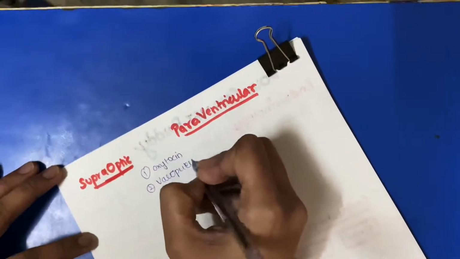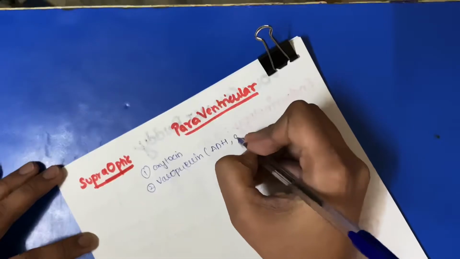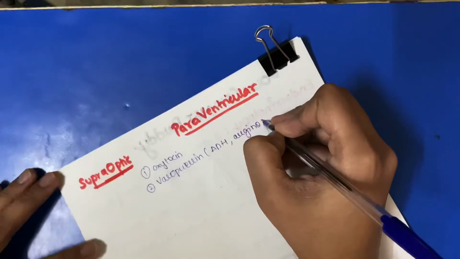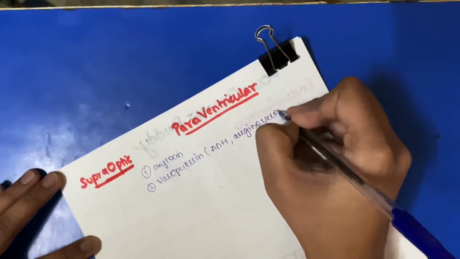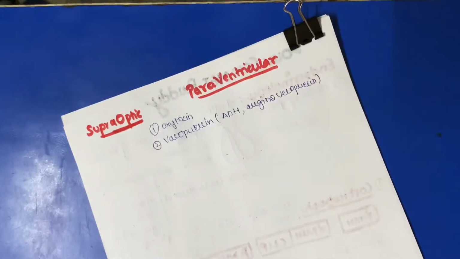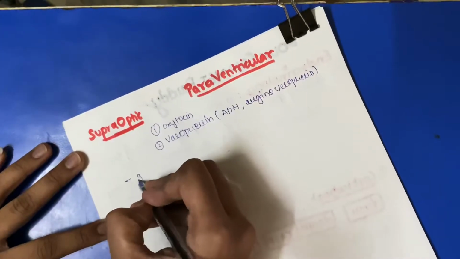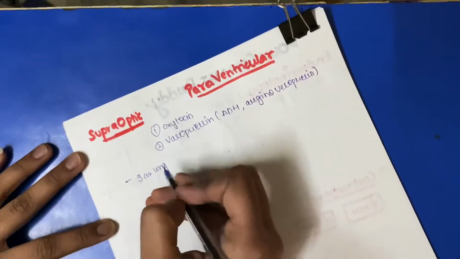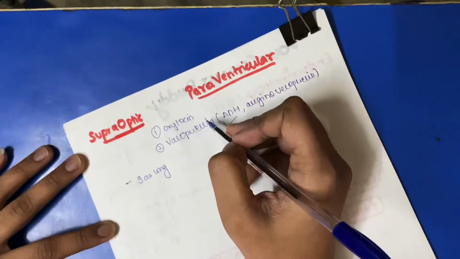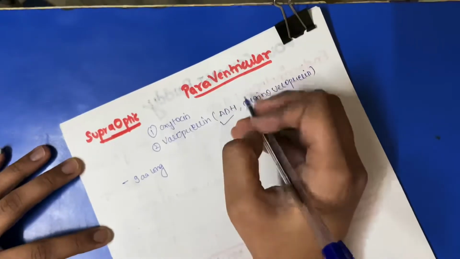Vasopressin is also known as ADH, antidiuretic hormone, and it is also known as arginine vasopressin because it is arginine rich. Both oxytocin and vasopressin are 9 amino acids long.